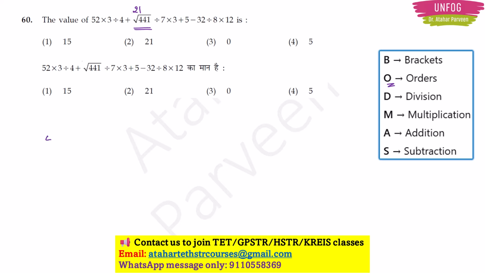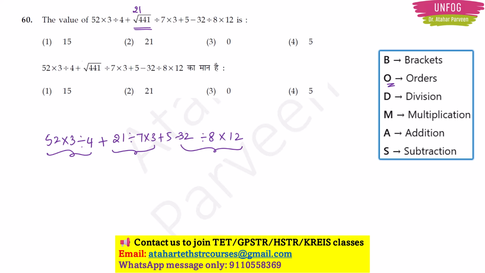Okay. Now you have 52 into 3 divided by 4 plus 21 divided by 7 into 3 plus 5 minus 32 divided by 8 into 12. Right. Now apply BODMAS like this for this. Again for this. 5 you leave because 5 will not come here, right, in this. So I will write it like this. Again apply for this. Okay.